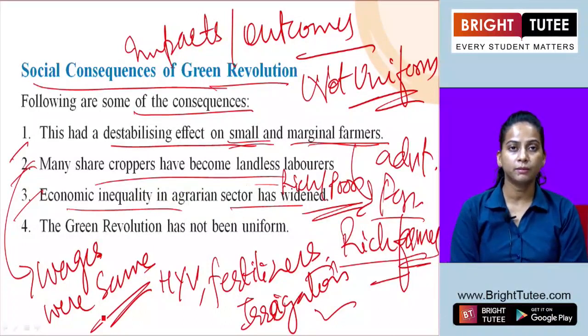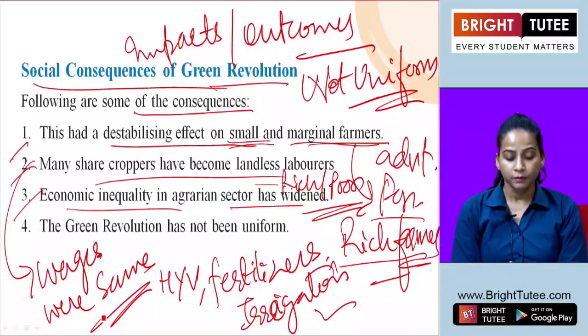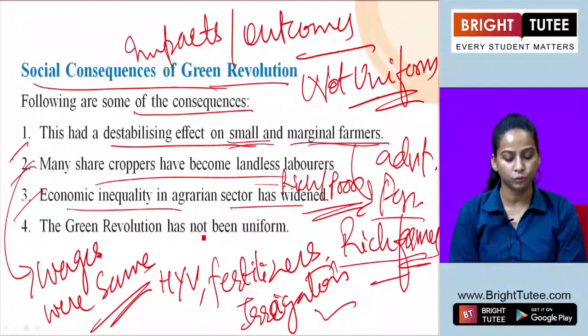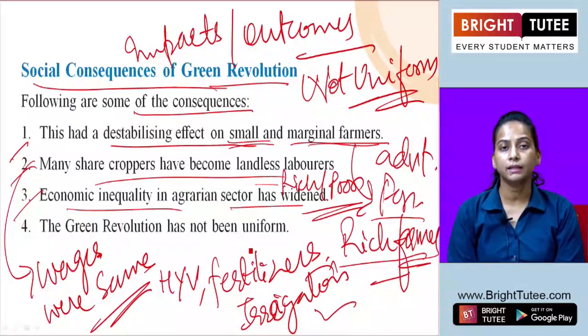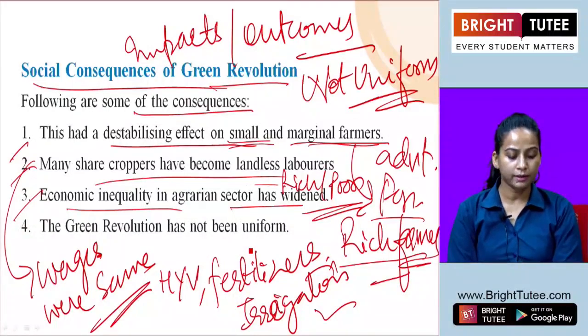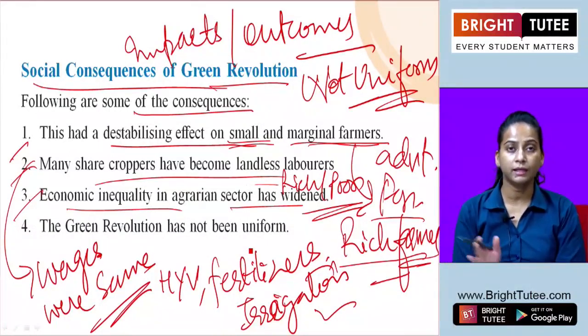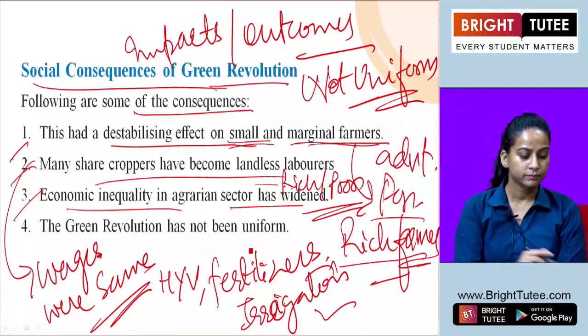But the poor farmers, who were not able to afford all these things, were becoming poorer. Even many of them became landless laborers. So this widened the gap between these two groups, and it increased agrarian unrest, which resulted in a large number of tensions and conflicts, and even led to violence in different areas of Indian society.